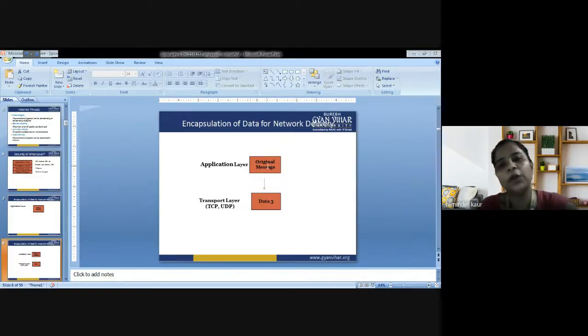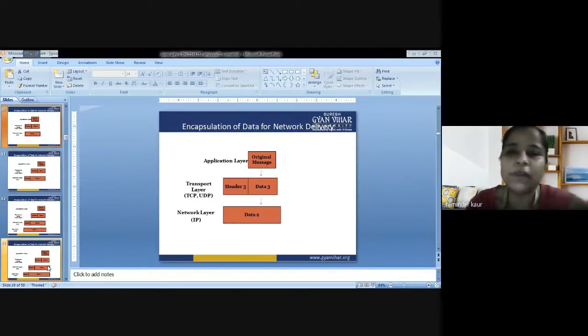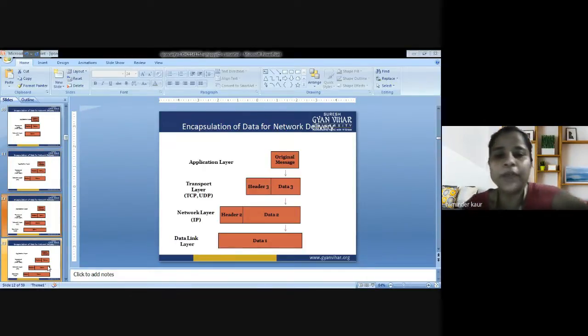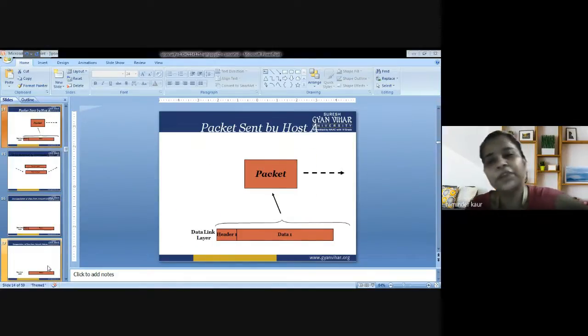The application layer sends the original message to the transport layer. This is the fourth layer and this is at the third level. Data is being transmitted, and a header is also added, that is the authentication header. At the network layer, data is received and it adds its data, and one more header is provided, which is the identification of the network layer. Next, data is received at the data link layer and it adds one more header. So this is the whole packet that is generated in this manner at the IP security layer.